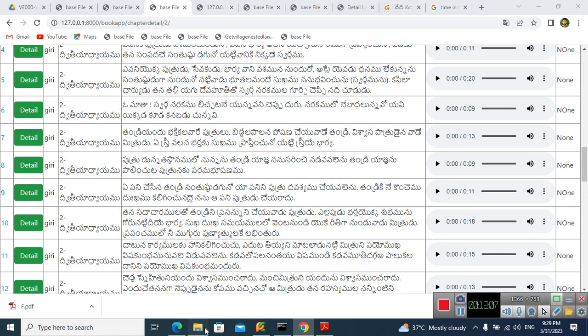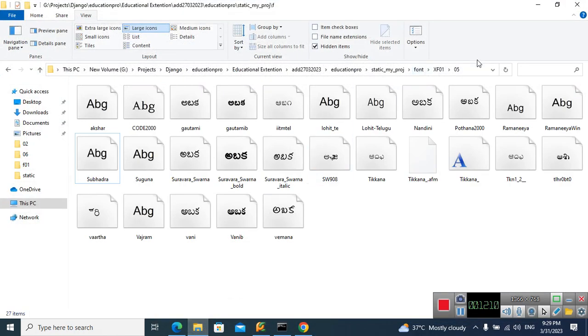Based on this, when we load the PDF, the words will be HTML, the page content, tatparyas and vivaranas load into the document. We need to load the fonts for the specific language. The fonts are loaded to the document, but the modifications are not fully triggering.